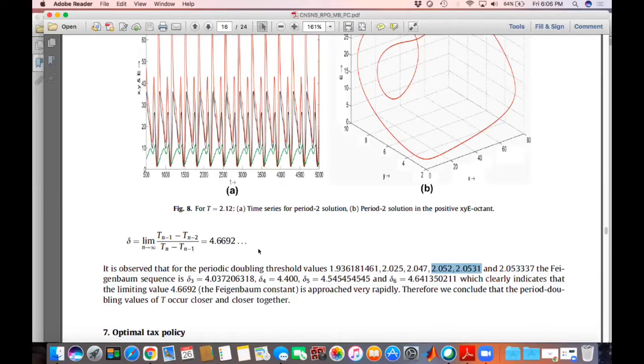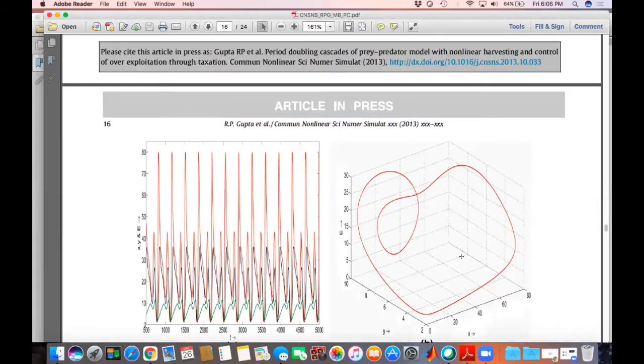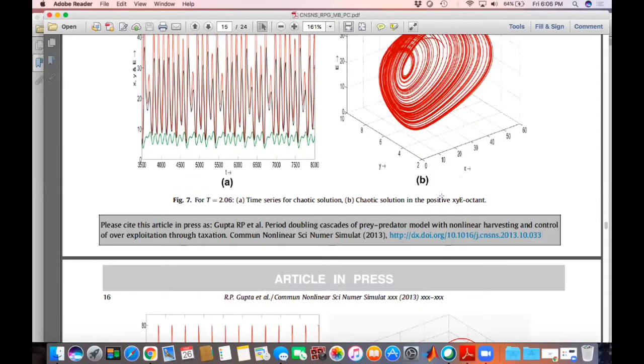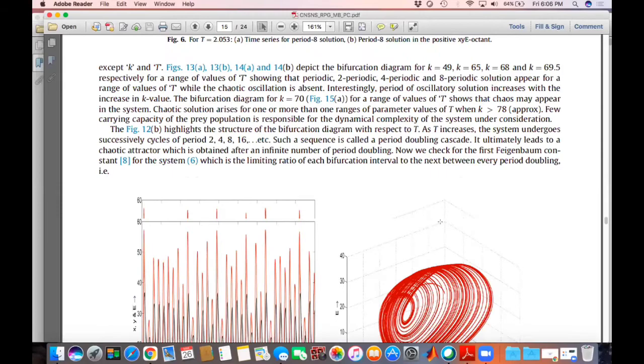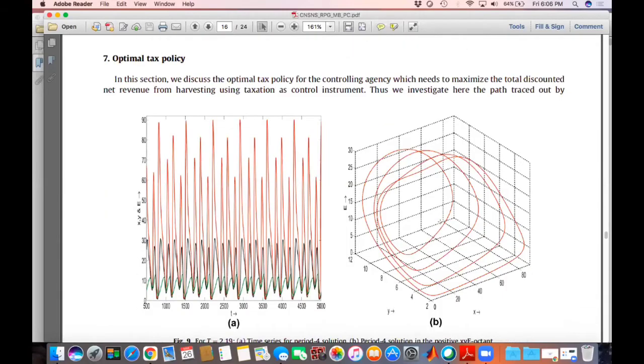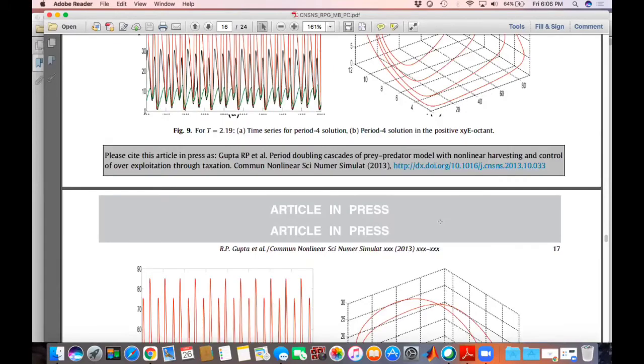Yes, sir. And actually, nice observations. Here what we have done, in this case, we have shown this is a chaos, and then there is a reverse direction dynamics. So there is some sort of little bit complicated structure here, and then again 8 periodic, 4 periodic, 2 periodic, it is coming down to again stability.